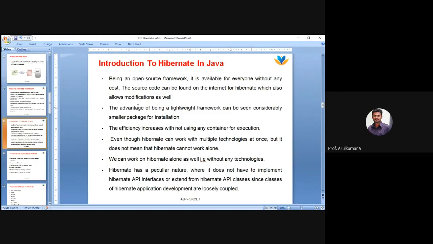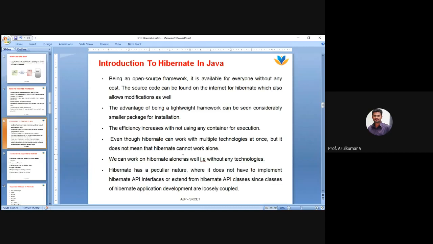It is a lightweight framework, a smaller installation package. From Google, you just download a jar file, which is enough, and import that jar file into your Eclipse, and you can use the framework. It increases the efficiency of the container.